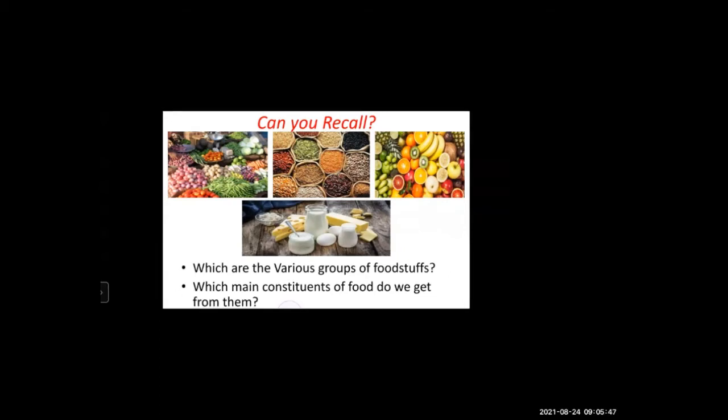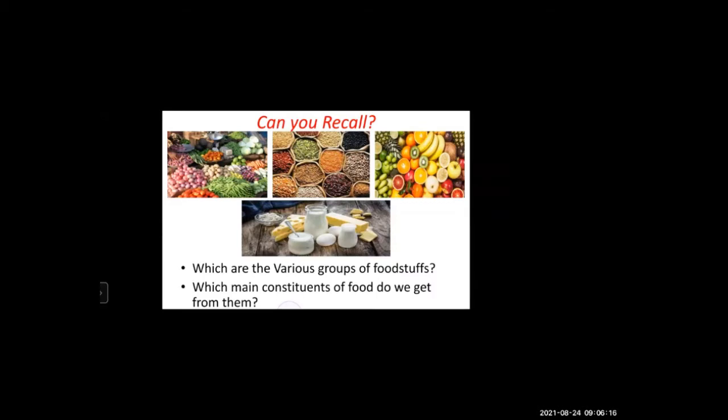There are so many grains, fruits, milk, cheese, and some vegetables. Yes, vegetables are there, cereals are there, grains, fruits, and then milk, cheese, eggs.